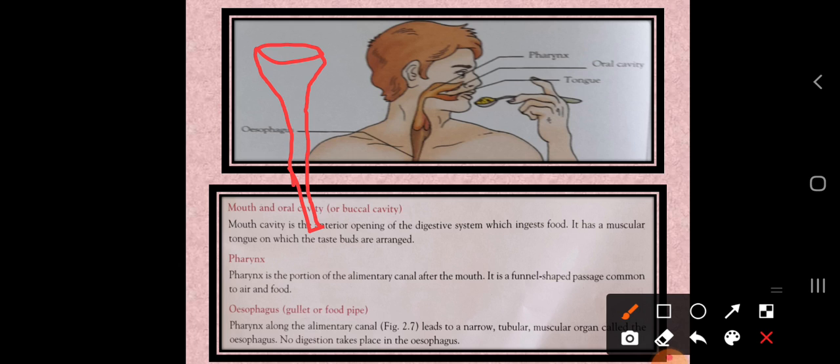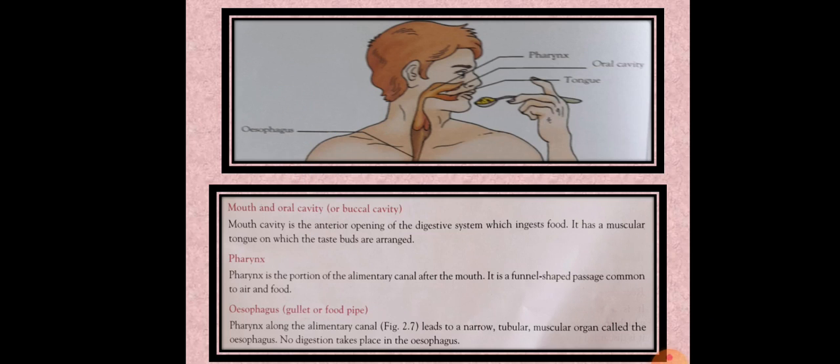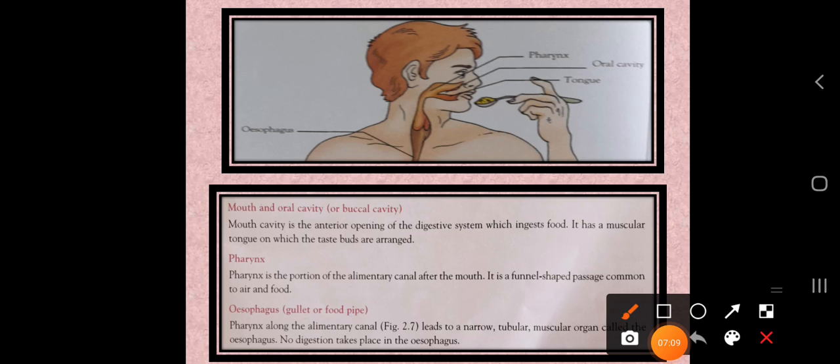Then later, after ingesting the food into our body, the next part is the esophagus. This is nothing but a pipe-like structure. Which type of structure is it? It is a pipe-like structure where the food is transported from the mouth to the next part, the stomach.